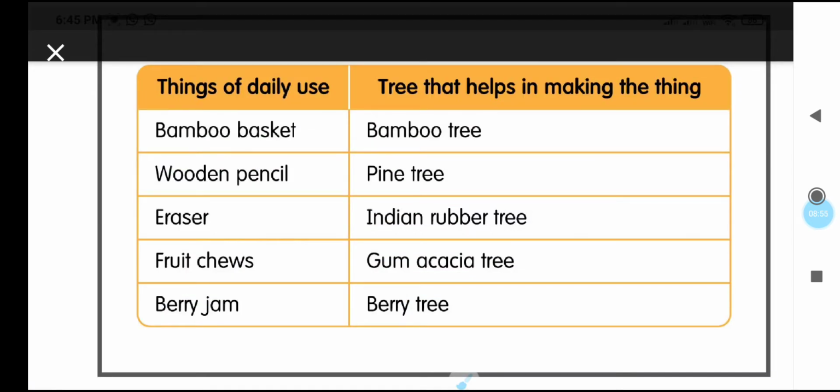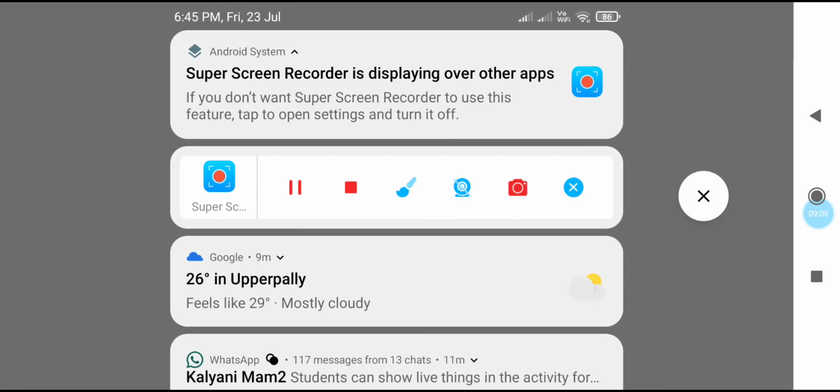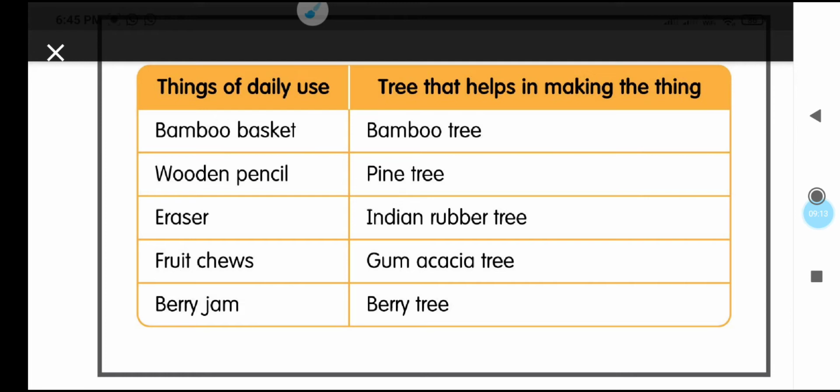How these different plants are helping us, we'll see now. The first one is bamboo basket. Baskets we are getting from bamboo trees. We use bamboo trees to make the bamboo baskets. Yes. And pine trees are helping us to give wooden pencils.